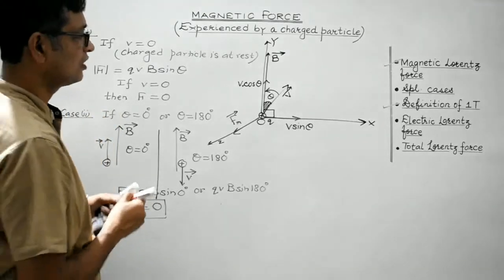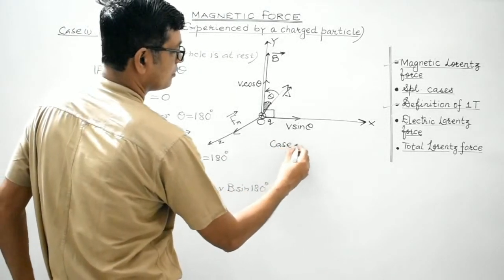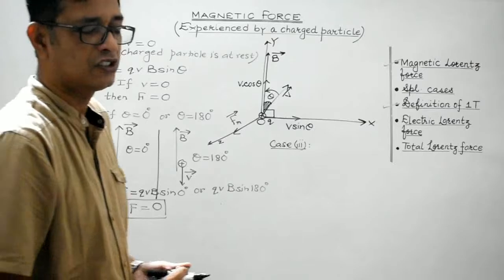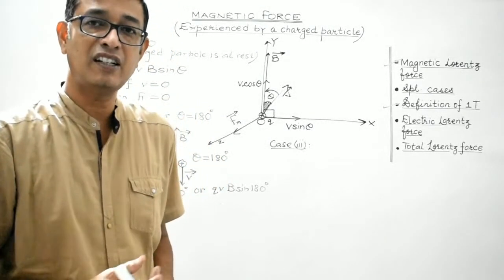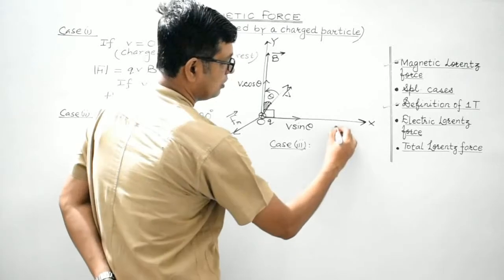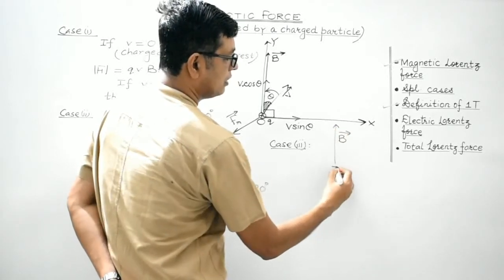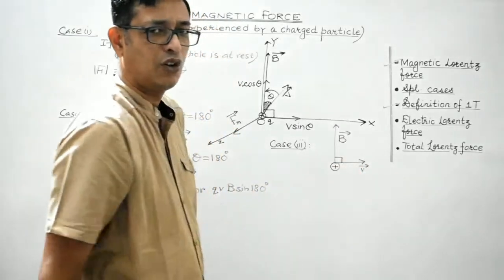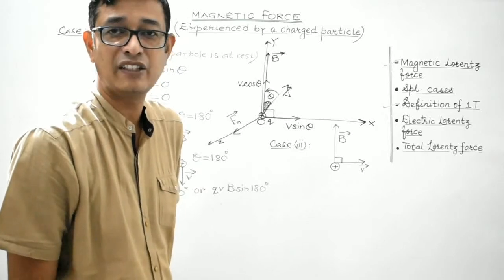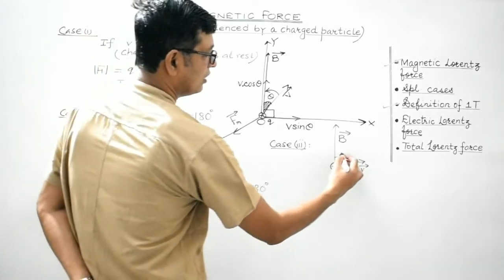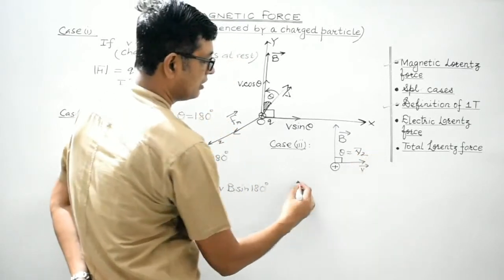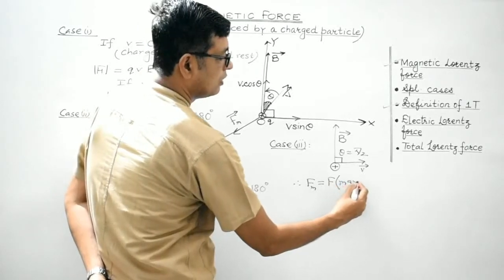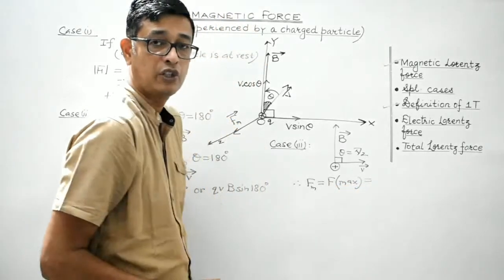Okay, let's consider case 3. Case 3, students, suppose the charged particle is moving at right angle to the direction of the magnetic field. Suppose this is the direction of the magnetic field and the charged particle is moving along this direction. The angle is 90 degree. Obviously, theta being 90 degree, sine 90 would be one which is maximum. So in this case, theta is 90 degree. Therefore, magnetic force would be maximum and it would be equal to QvB.